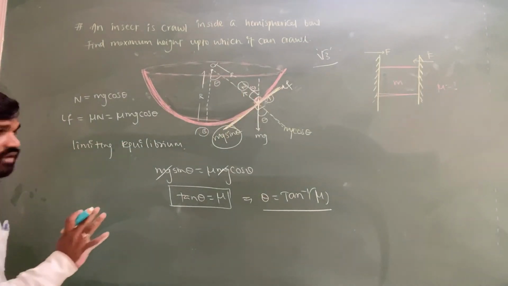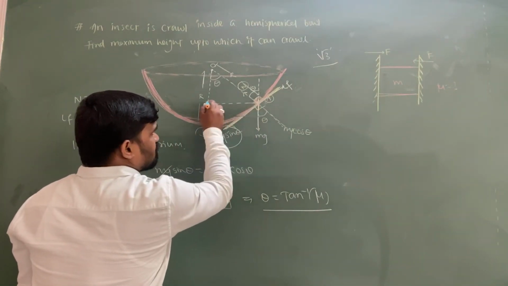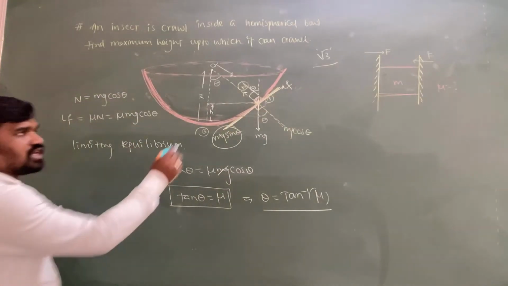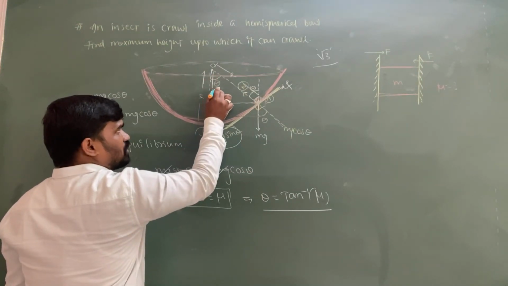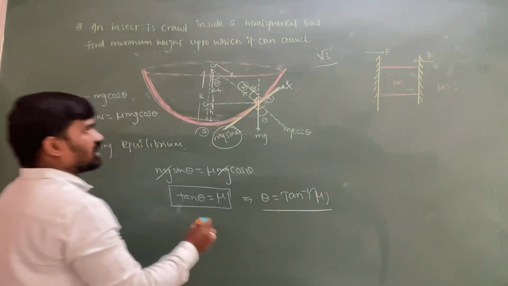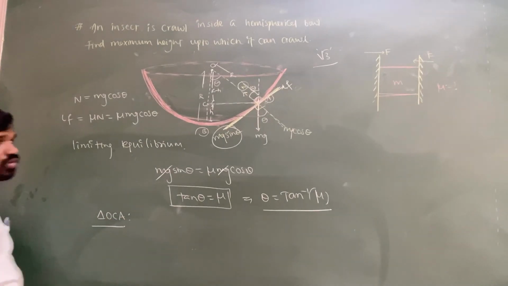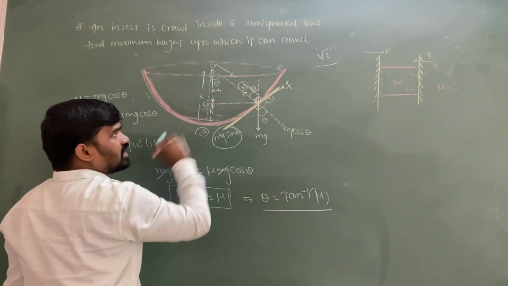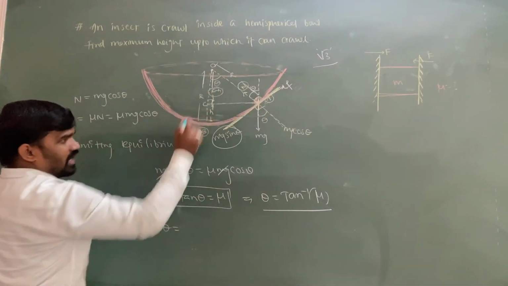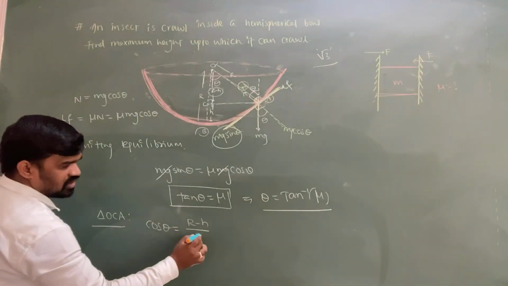After calculating the angle, you are supposed to determine this value h, the maximum height up to which it can crawl. If this is h, the remaining side is going to become r minus h. Now let this be C. For the triangle OCA, observe the triangle OCA, this angle is 90 degrees, then cos theta is equal to the adjacent side r minus h by the hypotenuse, which is the radius r.